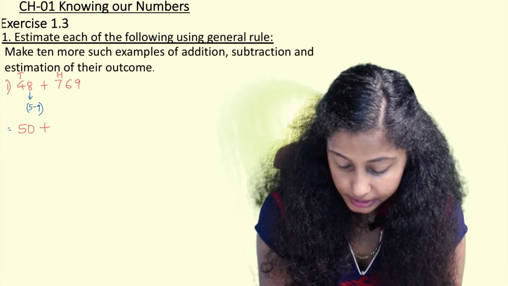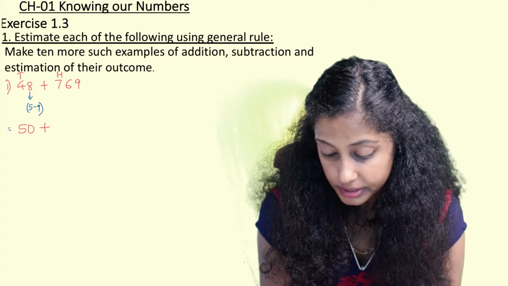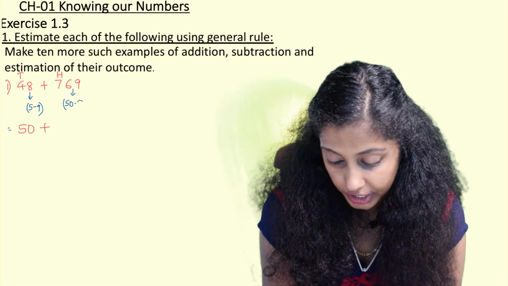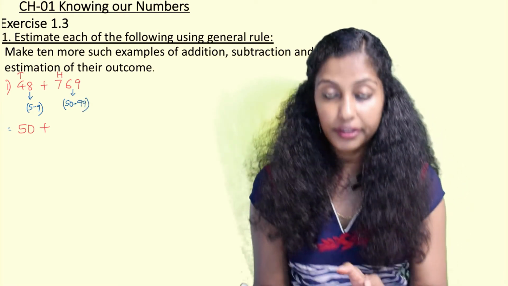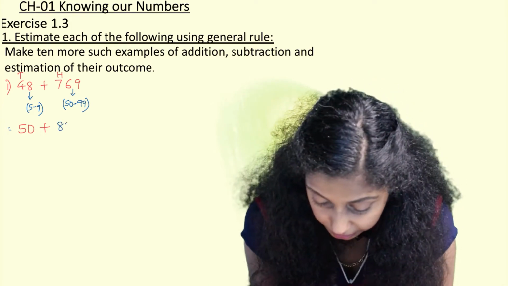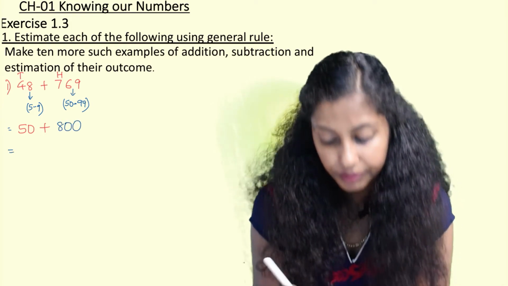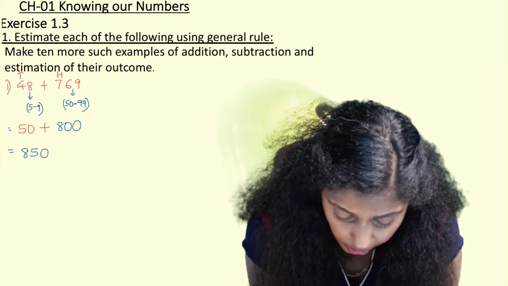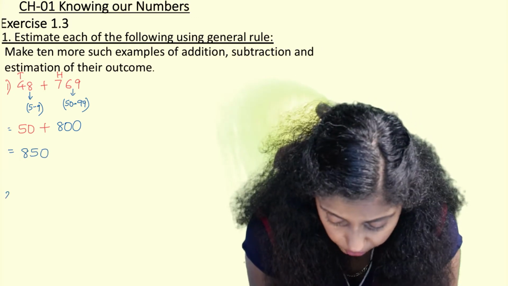Now when I check 769, 69 comes in the range of 50 to 99. So 700 will be rounded off to the next 100, that is 800. So here 50 plus 800 will give us 850. Now we have to write some more examples.